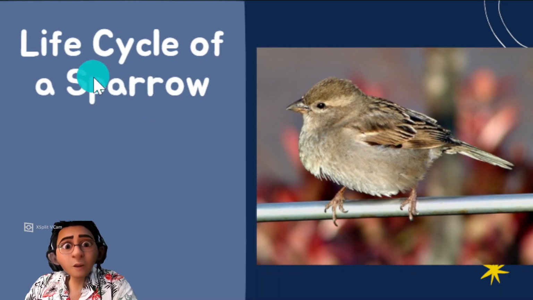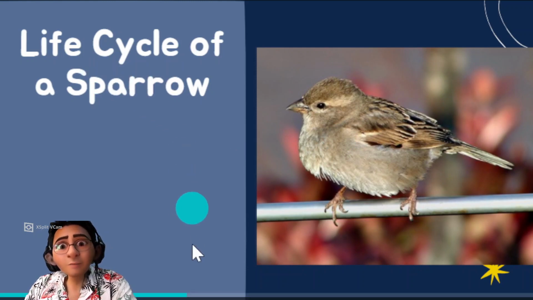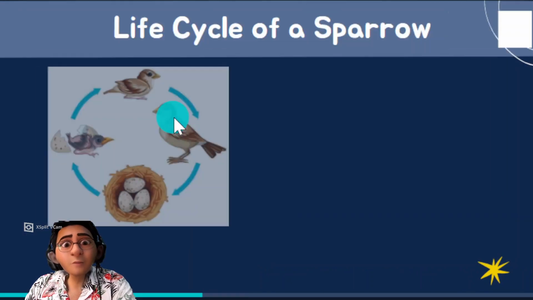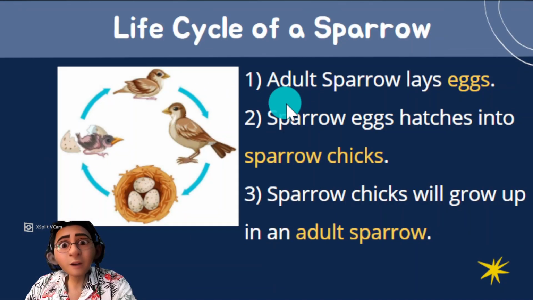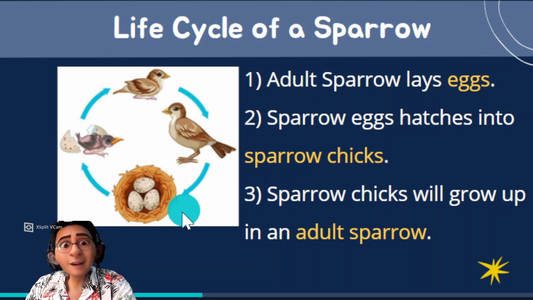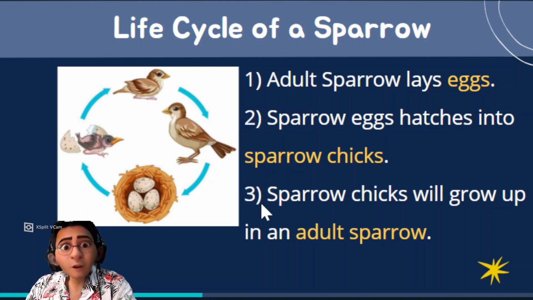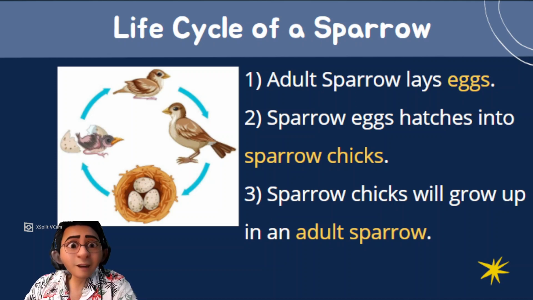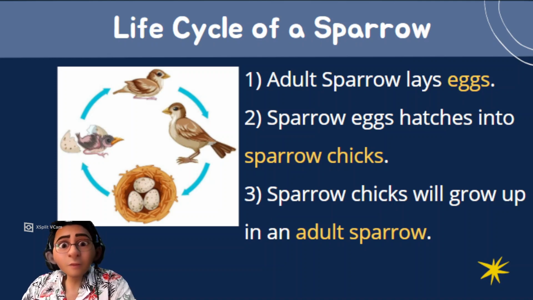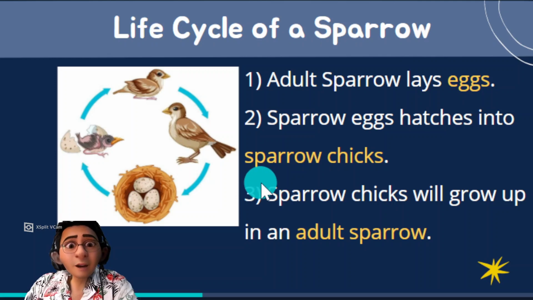So first we start with life cycle of a sparrow. Now for a sparrow, there are three stages. One is adult sparrow lay eggs. Second, sparrow eggs hatch into sparrow chicks. Sparrow chicks will grow up into an adult sparrow. So these are the three stages of a sparrow. You can print this out from the notes from the link that I have provided.